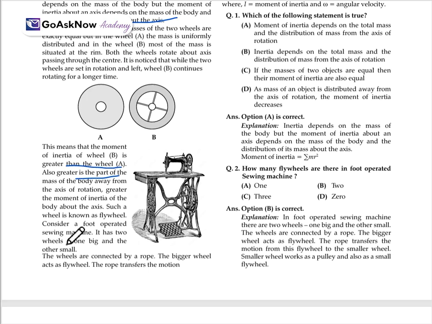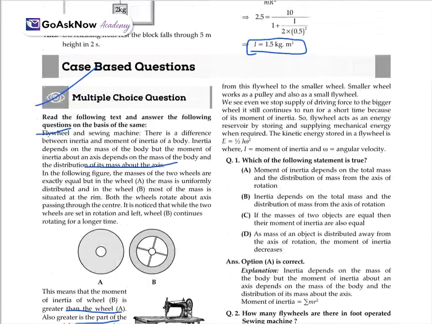Consider a foot-operated sewing machine. It has two wheels, one big and the other small, and the wheels are connected by a rope. The bigger wheel acts as a flywheel, and the rope transfers the motion from the flywheel to the smaller wheel. The smaller wheel works as a pulley and also as a small flywheel. We see that even if we stop the supply of driving force to the bigger wheel, it continues to run for a short time because of the moment of inertia. So the flywheel acts as an analogy of a reservoir, storing the supplied mechanical energy for when it is required.